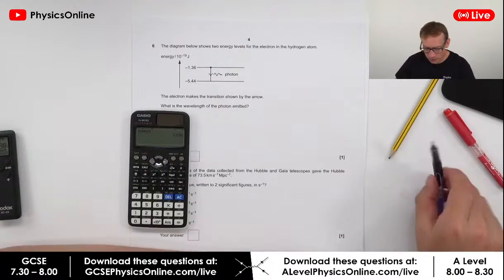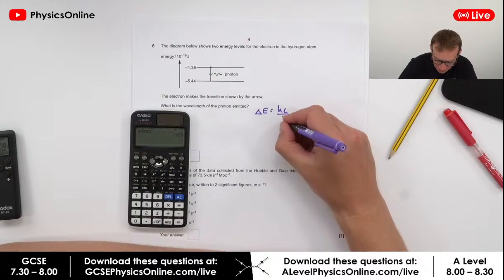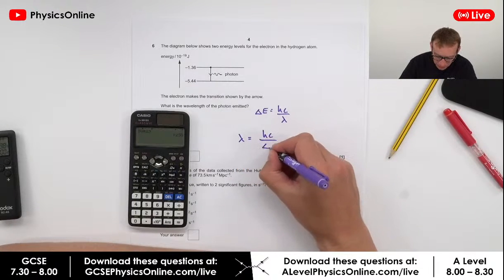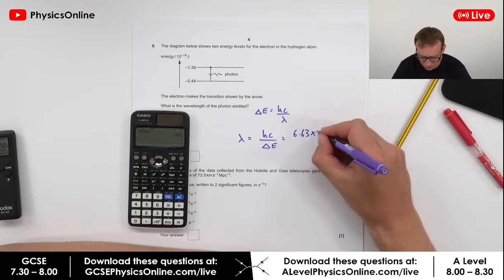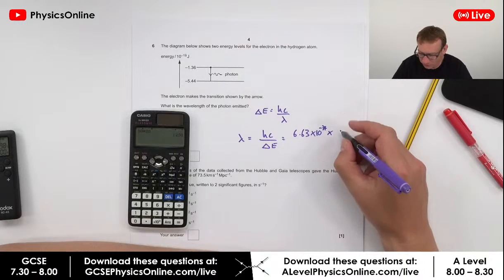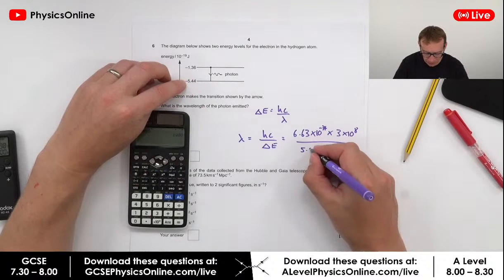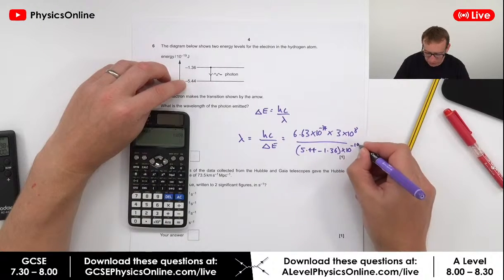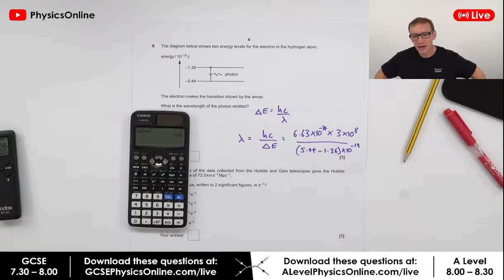So for this one, we know that the change in energy is equal to hc over lambda. We want to work out the wavelength. So the wavelength is equal to hc over the change in energy, which is equal to Planck's constant, which is 6.63 times 10 to the minus 34, times the speed of light, so 3 times 10 to the 8. And the change in energy is going to be equal to 5.44 minus 1.36 times 10 to the minus 19. Okay, so it just happens to be that this is a calculation question.